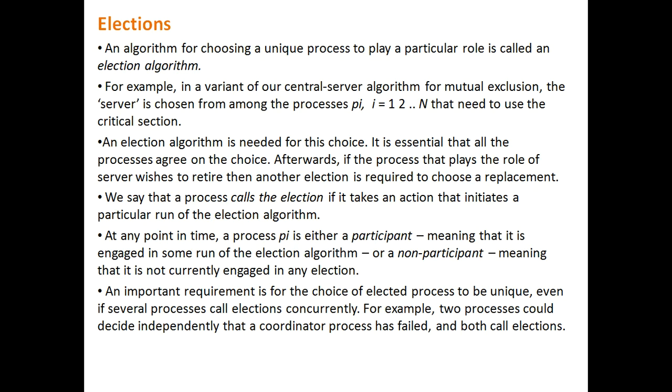At any point in time, a process pi is either a participant, meaning that it is engaged in some run of the election algorithm, or a non-participant, meaning that it is not currently engaged in any election. Participant means it is engaged in an election, which can raise the election or be a part of the election. Non-participant means the process can be crashed, or it can be elected as a coordinator. Those are the situations that occur in a non-participant.